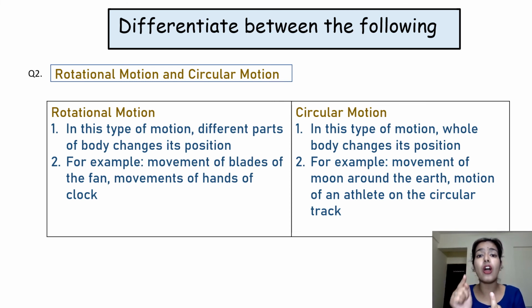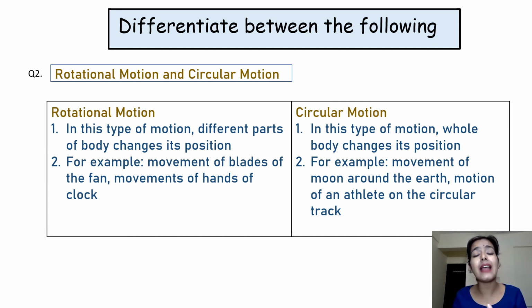The whole body is not changing its position in rotational motion. Only parts of the body are changing their position. Fine. You can say the movement of the hands of the clock, the movement of seats in the merry-go-round, are all examples of rotational motion. We can say they perform rotational motion here.